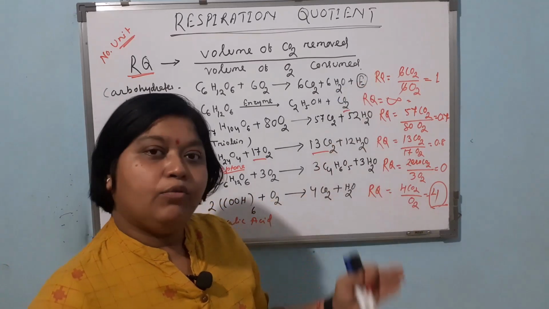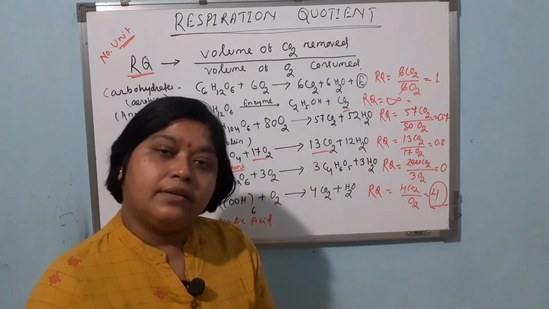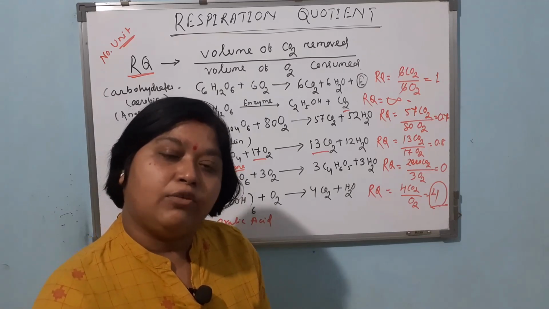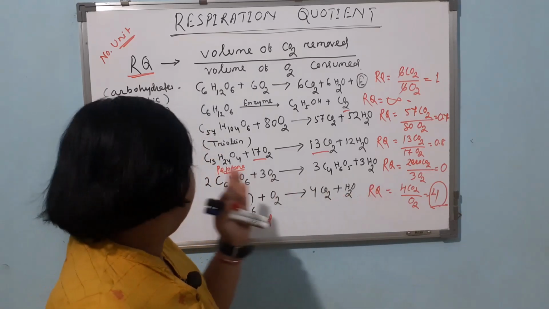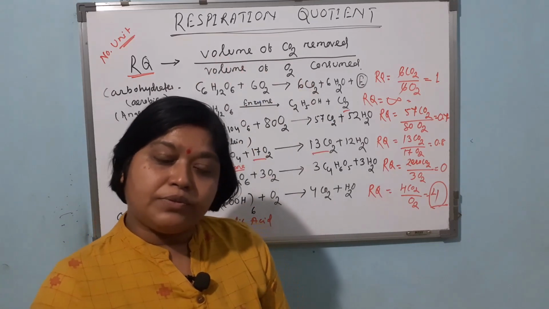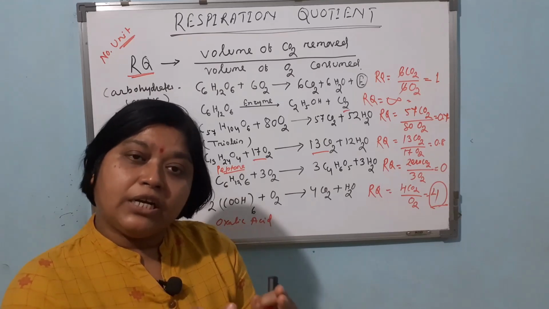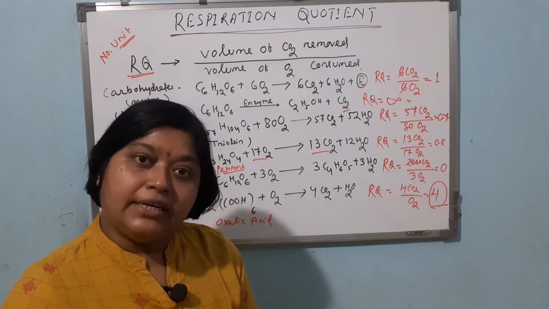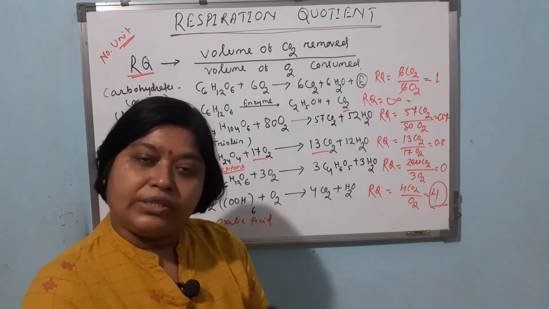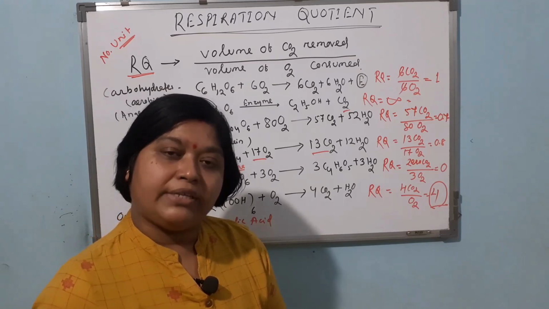By seeing this value, we can interpret that the substrate which is completely metabolizing is giving a higher respiration quotient value, for example organic acid and carbohydrate, and the substrate which is giving a lesser respiration quotient value requires more oxygen to oxidize. This is all about respiration quotient.